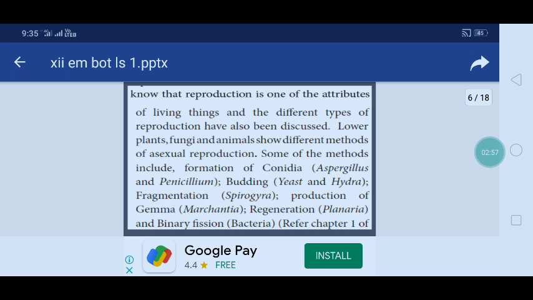Some of the methods include formation of conidia, Aspergillus and Penicillium for example; budding, yeast and Hydra; fragmentation, Spirogyra; production of gemmae, Marchantia; regeneration, Planaria; and binary fission, bacteria. These are the lower organisms mostly used for different types of asexual reproduction.